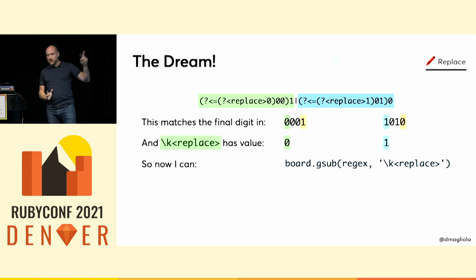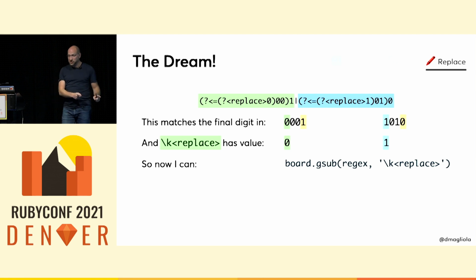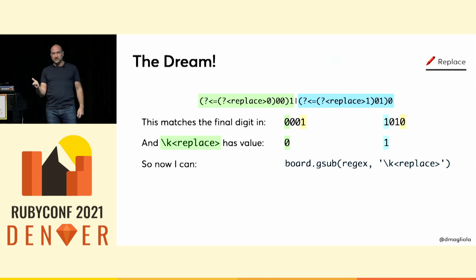That regex up there is going to match one of 2 things, the 1 at the end of 0001, or the 0 at the end of 1010. It matches just that final 1 or that final 0, and only if they have the prefix. But if the 1 matched, I have a replace capture that holds a 0, and if the 0 matched, my capture holds a 1. You see what happened there? If I match a 0, my capture has a 1. If I match a 1, my capture has a 0. All I need to do is replace the match with the capture, and we flip the number with no code, only regex.